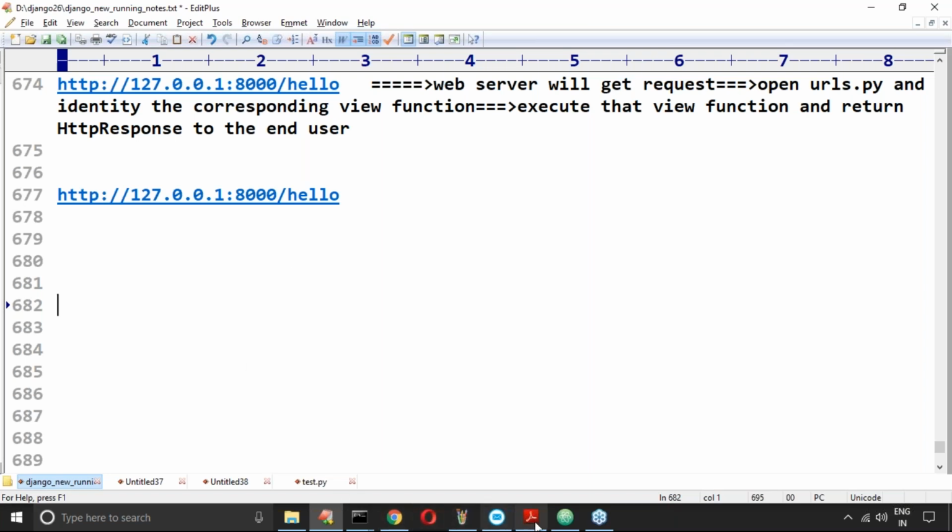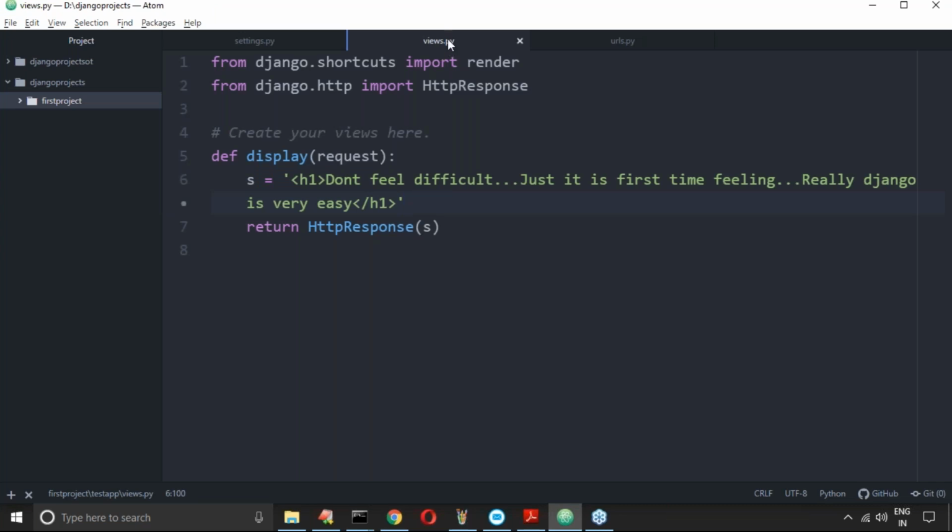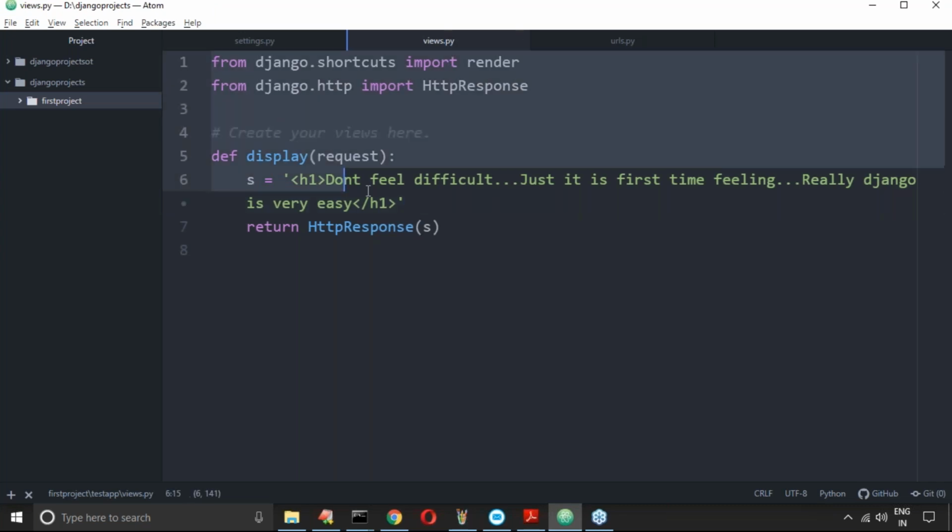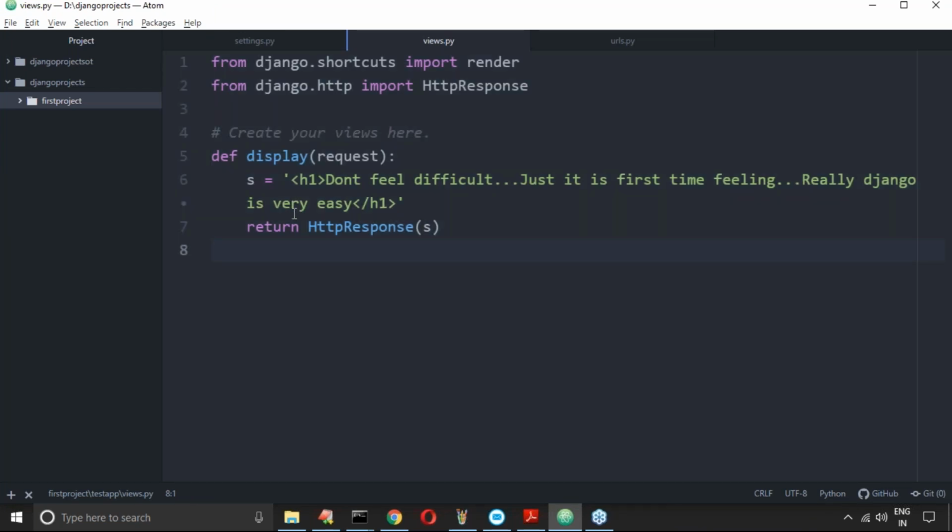Yes, here is one small point: views.py. Is it a Python function or not? Yeah, respond. Is it a Python function or not? Yes, you can write any Python code, but make sure at last you have to return an HTTP response only. But slowly we will move to the next level, then you will get much clarity.